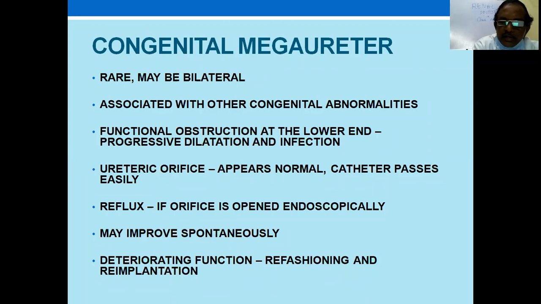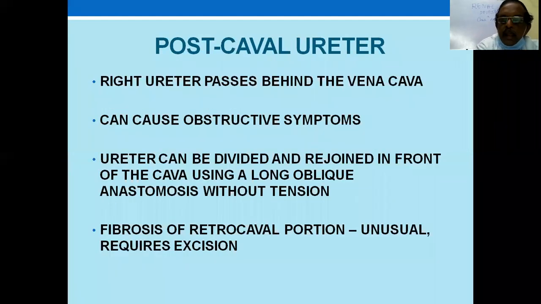So, a ureteric catheter passes normally. The opening is not big sometimes, but catheter passes normally, so there is a functional obstruction. As I said, obstruction can be functional or anatomical, and both cause a megaureter. If the orifice is opened endoscopically, there can be reflux also. With deteriorating renal function, again, reimplantation. And sometimes it's so big that it can be trimmed, which is called tailoring. Tailoring and reimplantation.